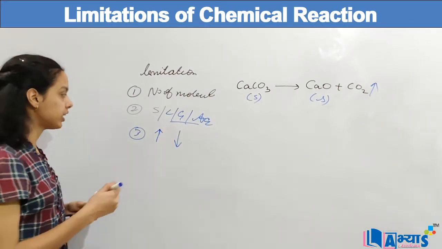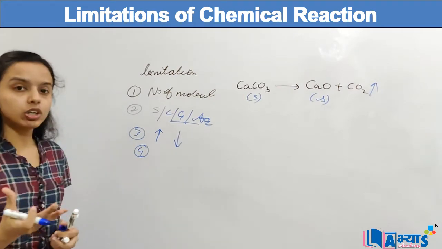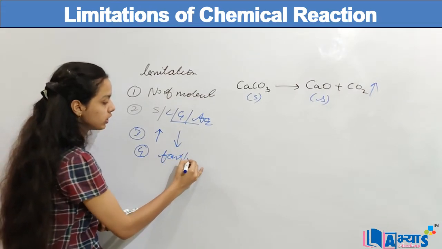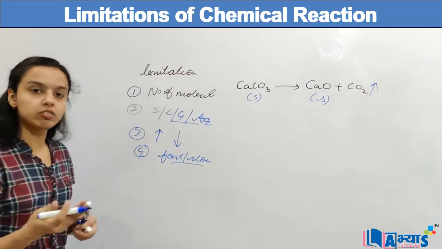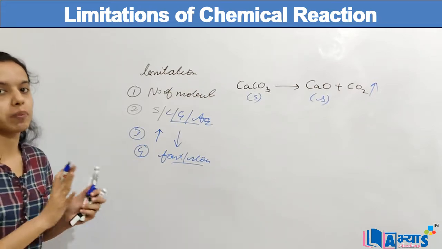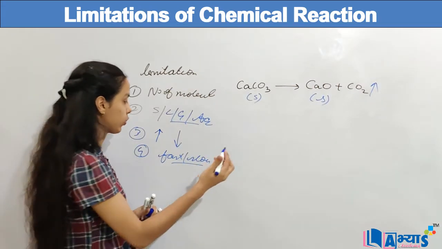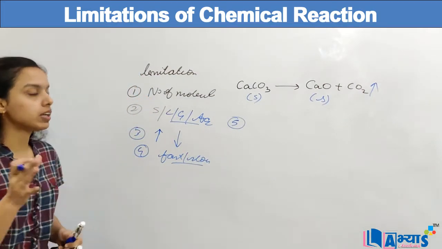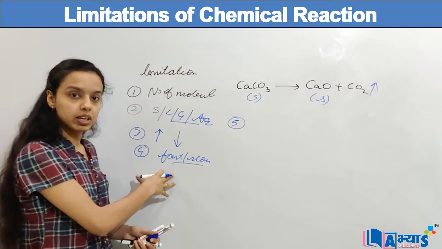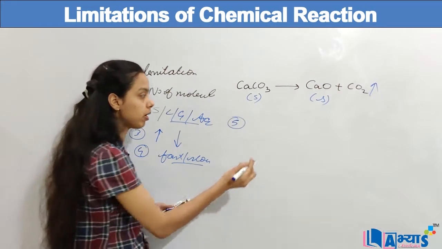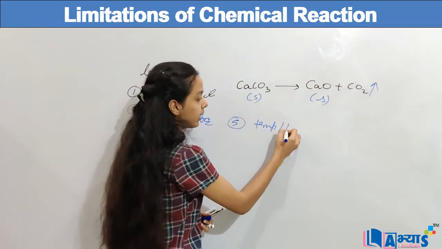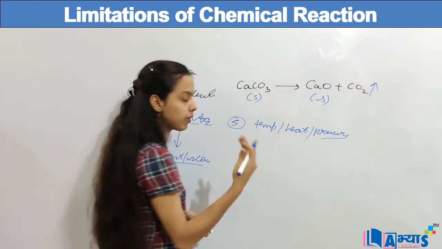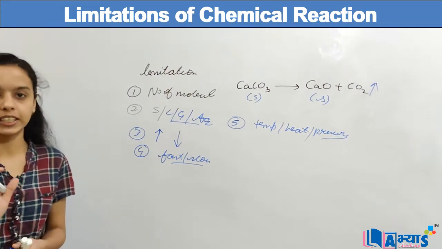The next disadvantage is that it does not show whether the reaction is fast or slow. That means the speed of the reaction has not been mentioned in such chemical equations. The next disadvantage is that, since the speed of the chemical reaction is not mentioned, nothing is mentioned about the temperature, any heat produced, or the atmospheric pressure under which this chemical reaction has taken place.